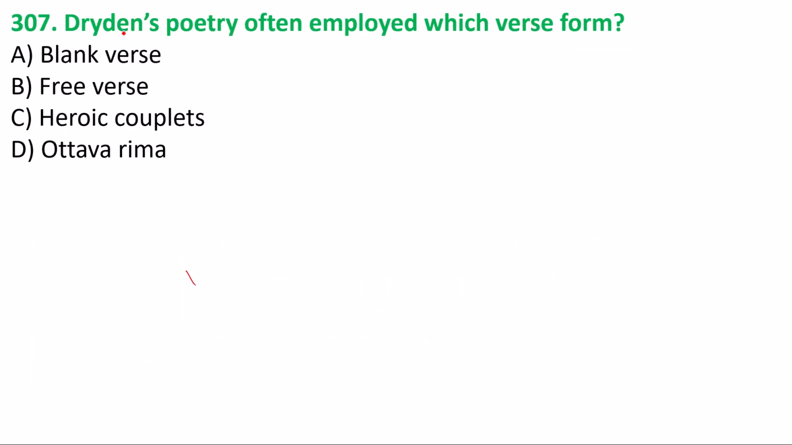Next we have the question 307. Dryden's poetry often employed which verse form? Which verse form was used by Dryden in his poetry? Blank verse, free verse, heroic couplets, or ottava rima? We have the option C, heroic couplet, was used by Dryden in his poetry.